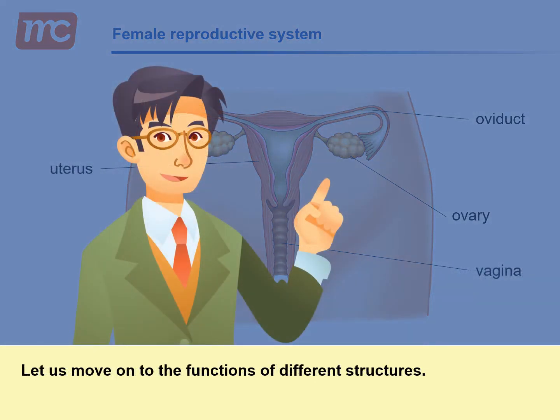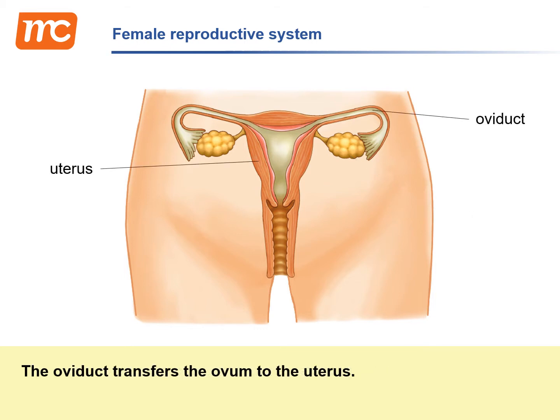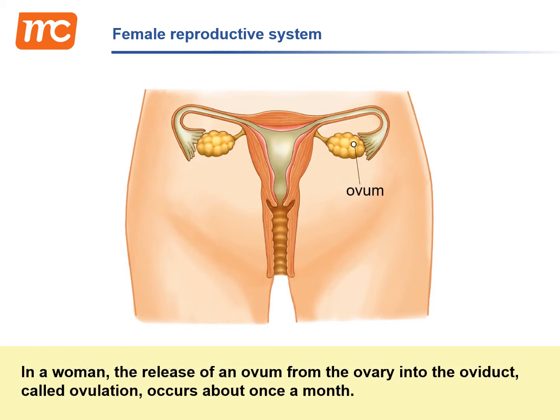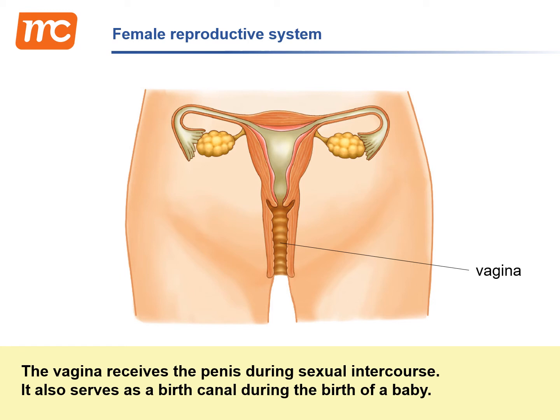Let us move on to the functions of different structures. The ovary produces ova and female sex hormones. The oviduct transfers the ovum to the uterus. In a woman, the release of an ovum from the ovary into the oviduct, called ovulation, occurs about once a month. The uterus provides a place for the growth of the embryo until birth. The vagina receives the penis during sexual intercourse. It also serves as a birth canal during the birth of a baby.